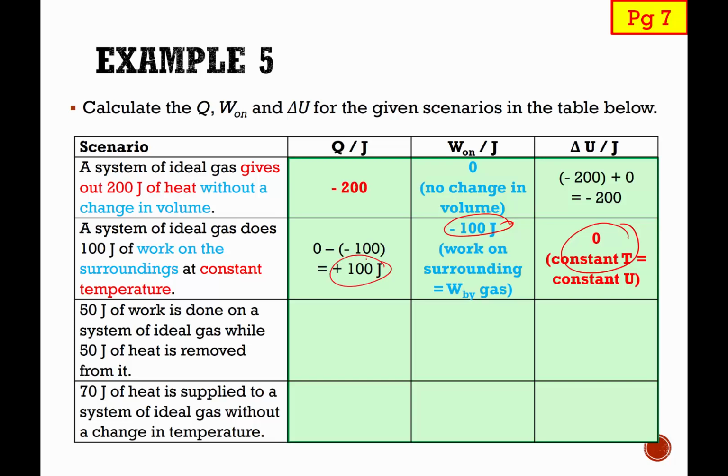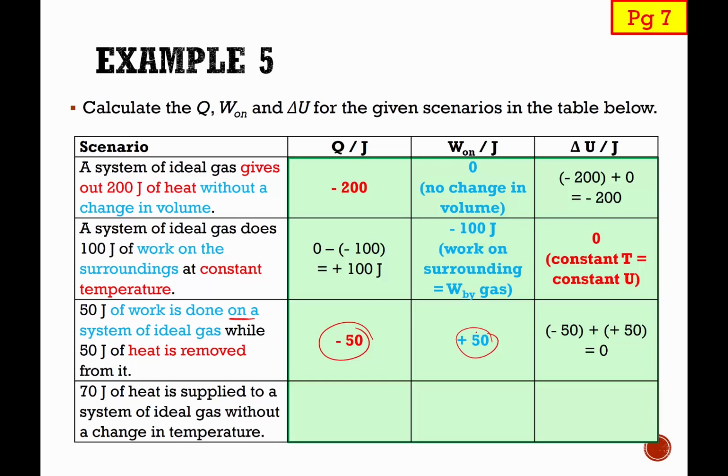The third scenario: 50 joules of work is done on the system of ideal gas while 50 joules of heat is removed from it. So I know that 50 joules of heat is removed. So therefore, my Q is actually negative 50. But 50 joules of work is actually done on the system of ideal gas. So therefore, W on is actually positive. And therefore, we get delta U equals 0. And this is an example of an isothermal process as well.